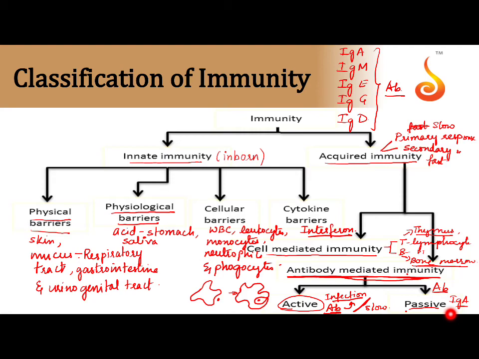It can work immediately if required, but it is not required as of now. Are you understanding? So this one's work is very fast, but it is more of a stored process, while in the case of active ones, the work is slower, but it is of immediate requirement. So on this basis, we have acquired immunity of two types: cell mediated immunity and antibody mediated immunity.